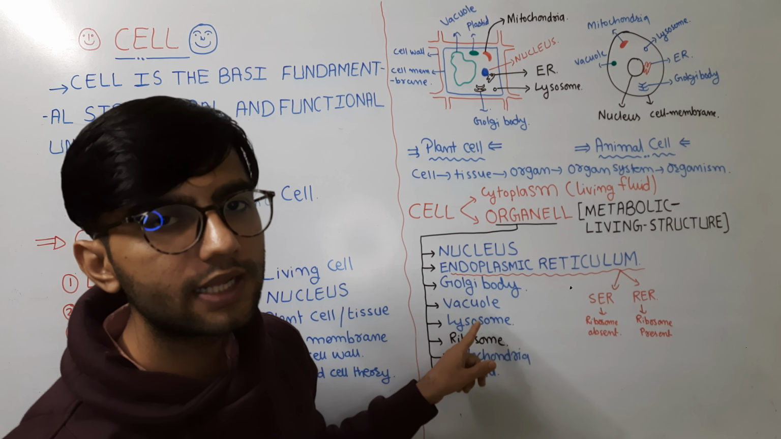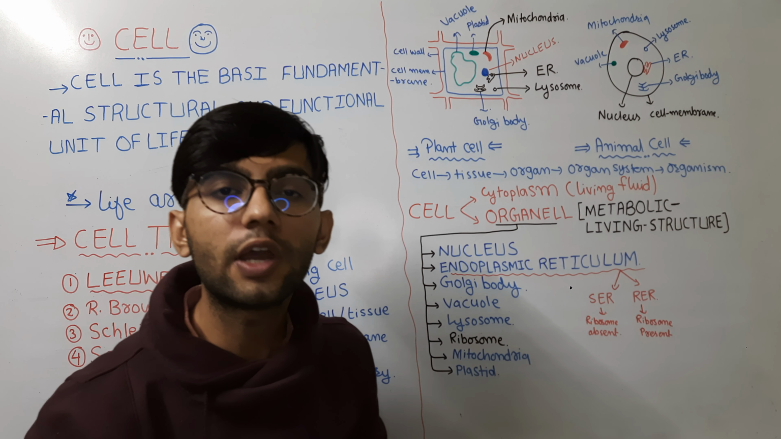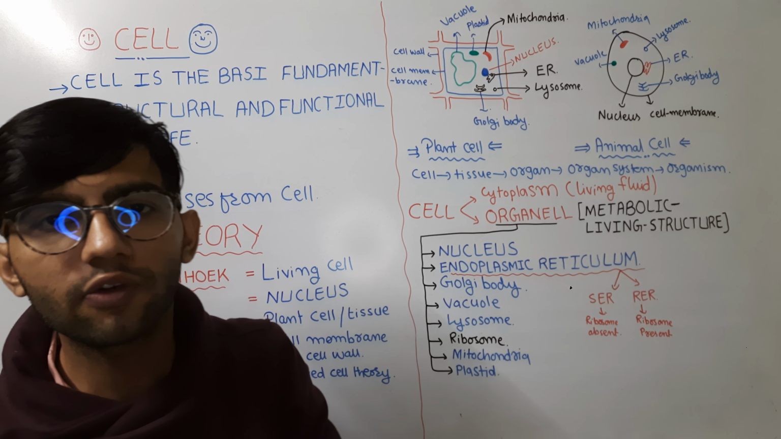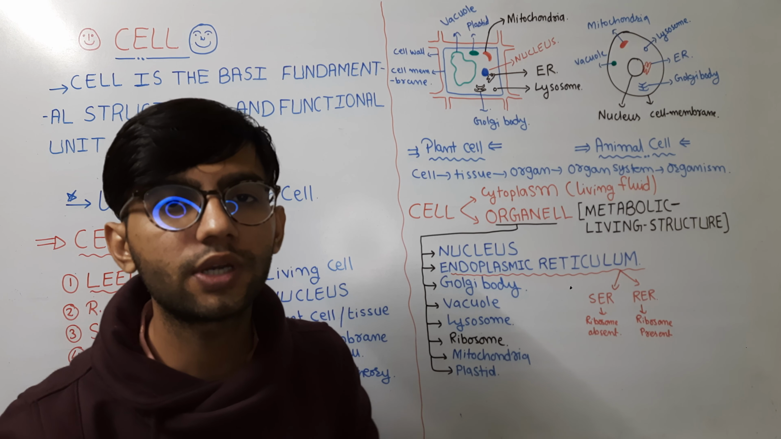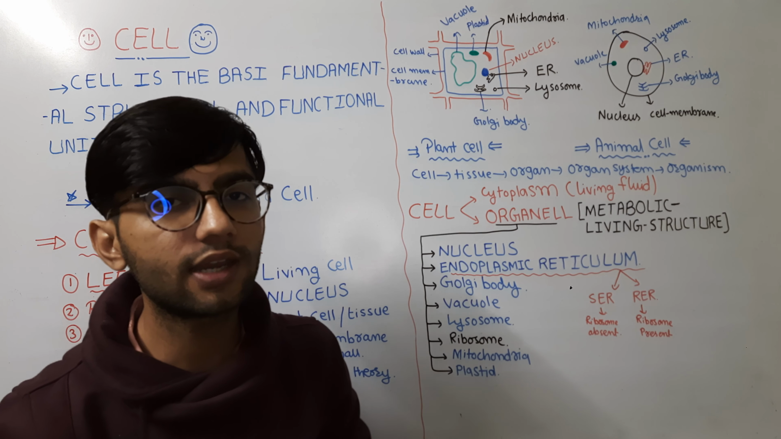Vacuole is a spherical shaped structure. Lysosomes are also spherical shaped structures. Vacuoles generally perform the functions of storage and removal of waste outside the cell. And the lysosomes, we can consider the most important organelle because they contain hydrolytic enzymes.